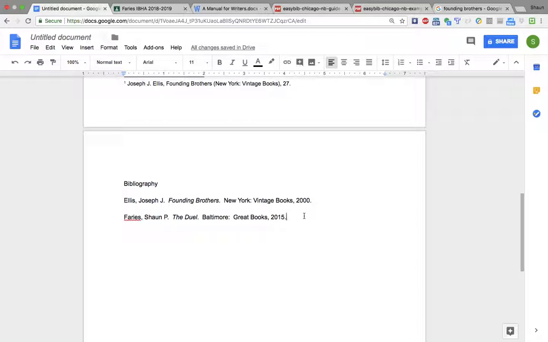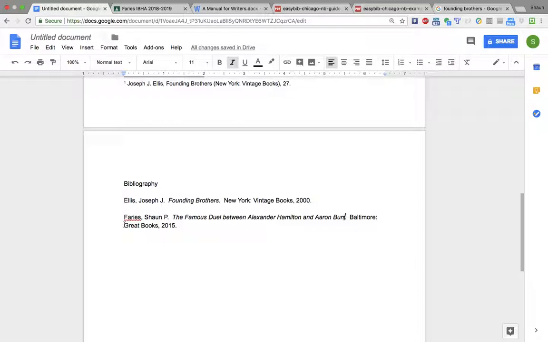Now let's say that the title was longer, right? So The Famous Duel between Alexander Hamilton and Aaron Burr. You notice that because of the length of the book, it's pushed the full text onto the next line.